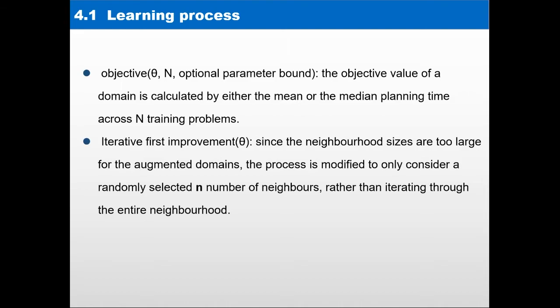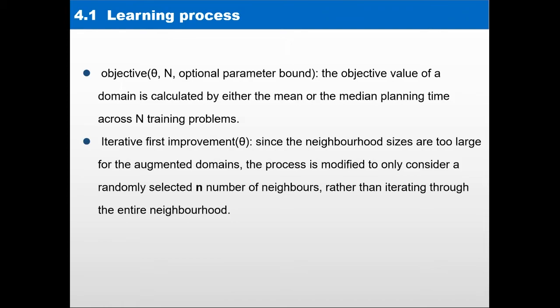If our objective values are only calculated by the mean planning time, the performance of these useful macro actions can be badly affected by the training problems that they cannot solve. Therefore, in our experiments, we consider both mean and median planning time for calculating objective values.